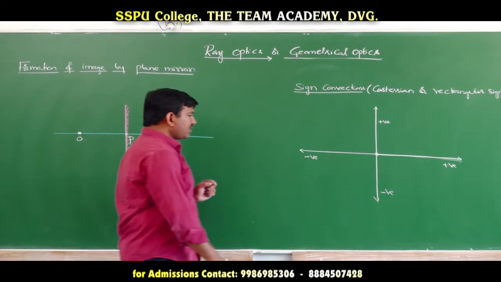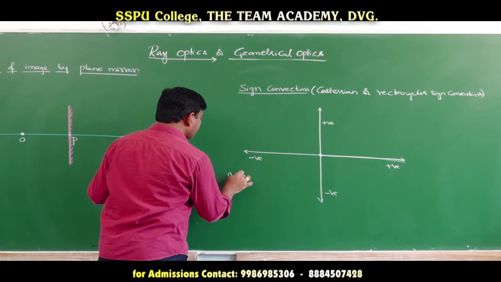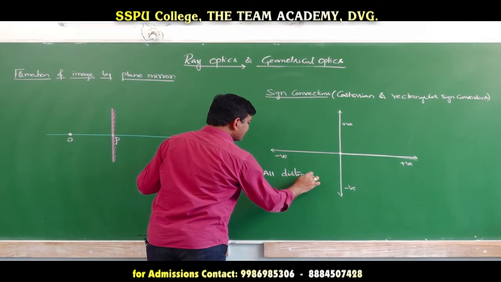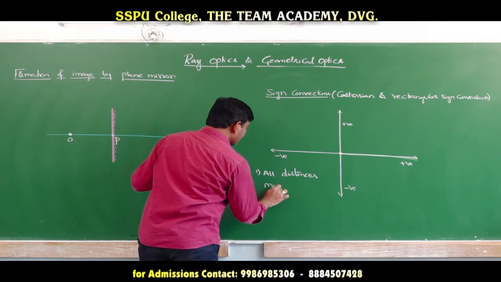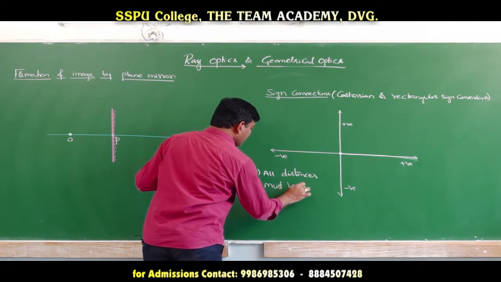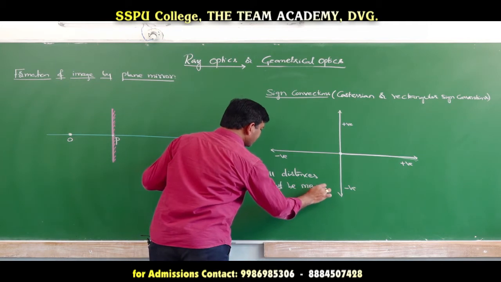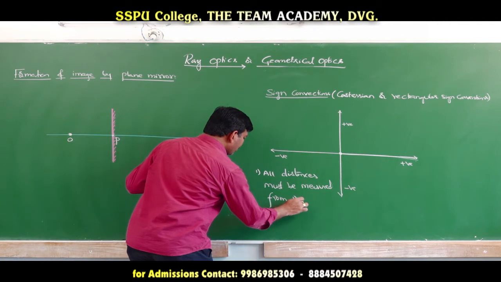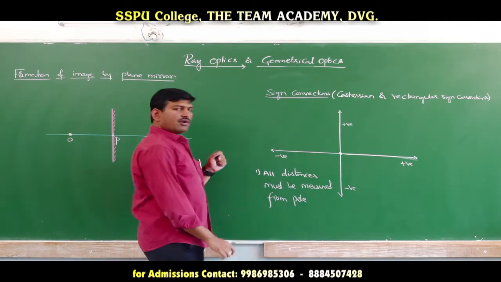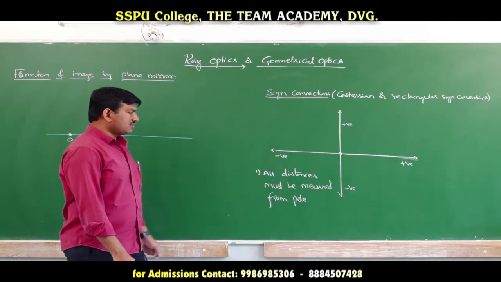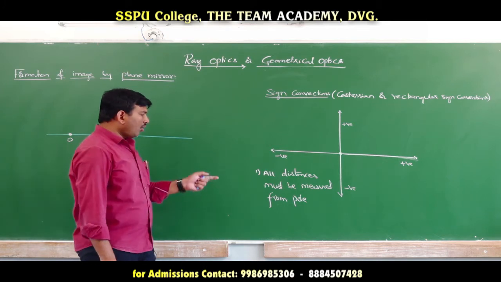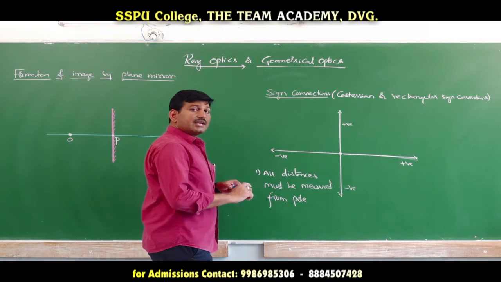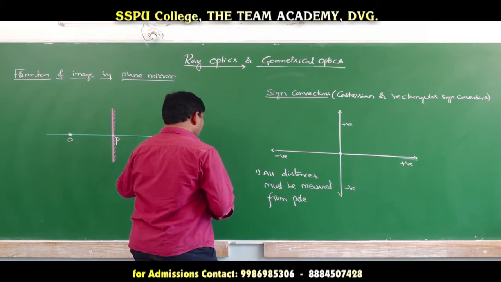So, the first sign convention we have to adopt is that all distances must be measured from the pole. Whether you are dealing with the reflection phenomenon or the refraction phenomenon, the same sign convention we are adopting. Pole is nothing but the geometrical midpoint of the mirror here in this case.